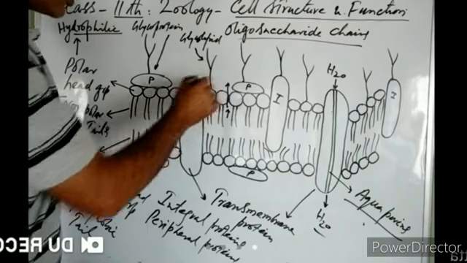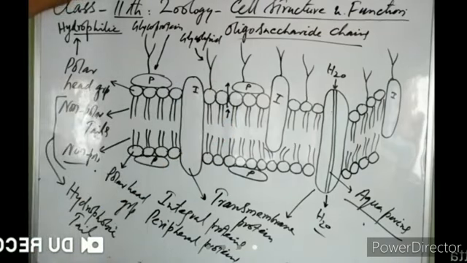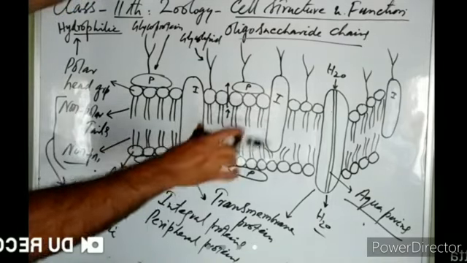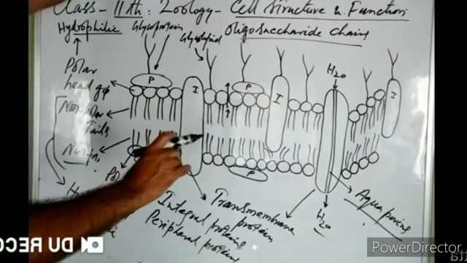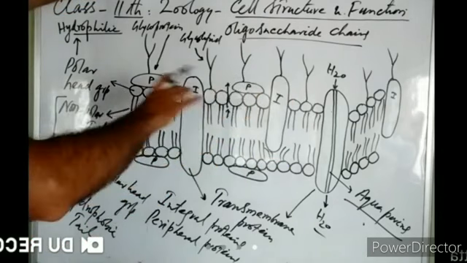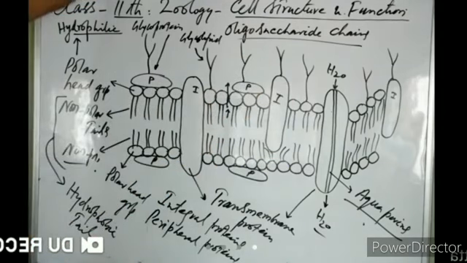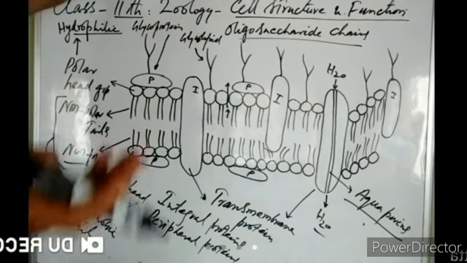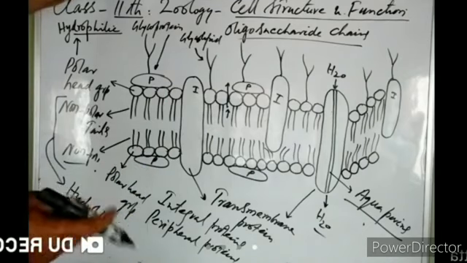So water can pass through the plasma membrane only through these tunnel proteins or aquaporins. That is why this model of plasma membrane was accepted by scientists, because the sandwich model could not explain how water can cross the plasma membrane.